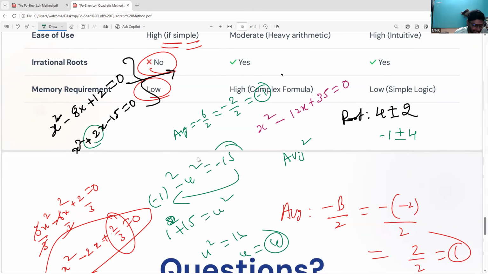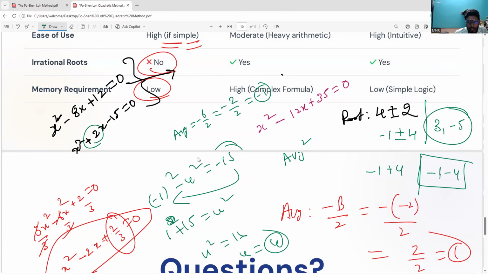So hopefully you all got the answer, teachers. Yes, everyone. One is 3, another one is minus 5. You can check it. Minus 1 plus 4. The second one is minus 1 minus 4, which is equal to minus 5, and this is 3. So 3 comma minus 5. How many teachers got it? Yes, only one teacher answered.